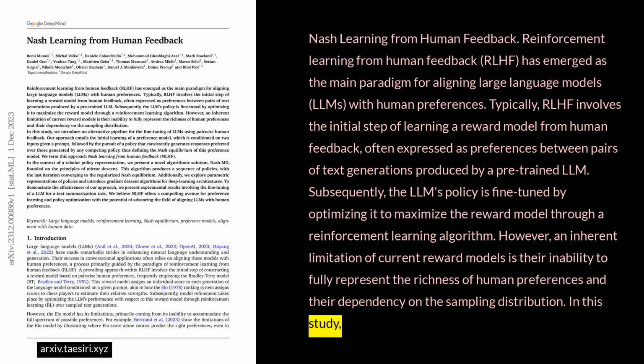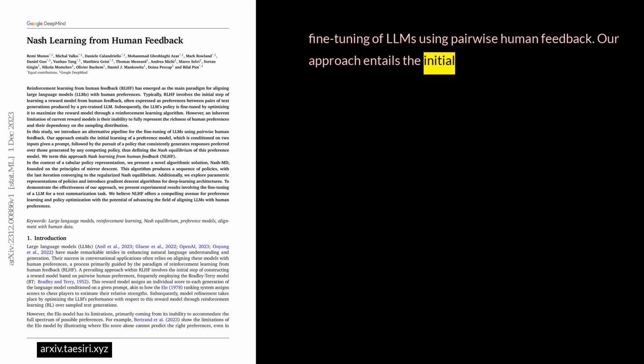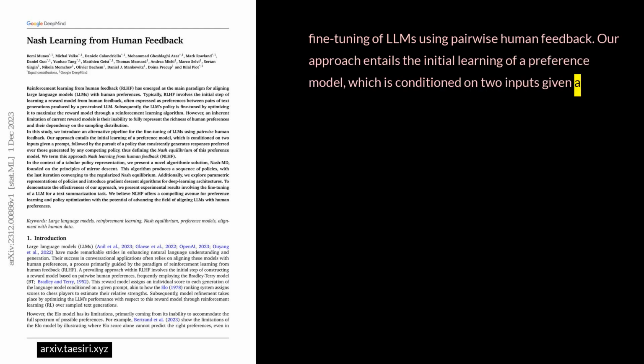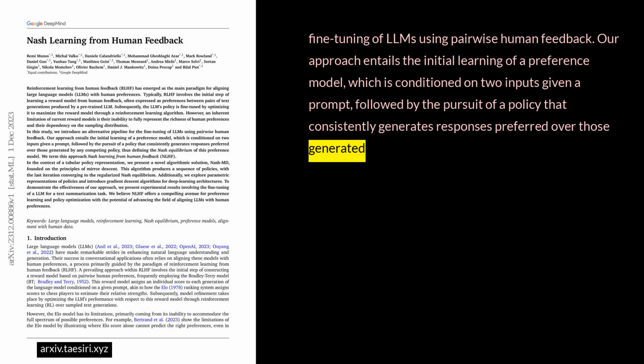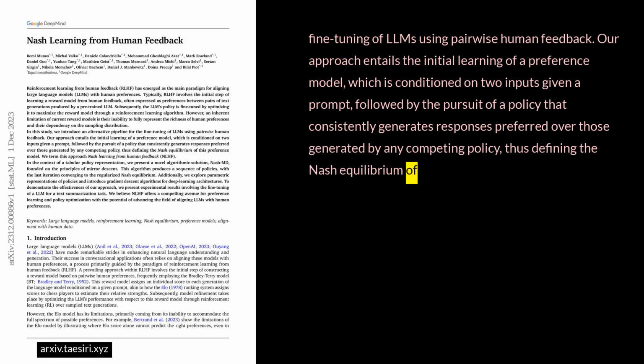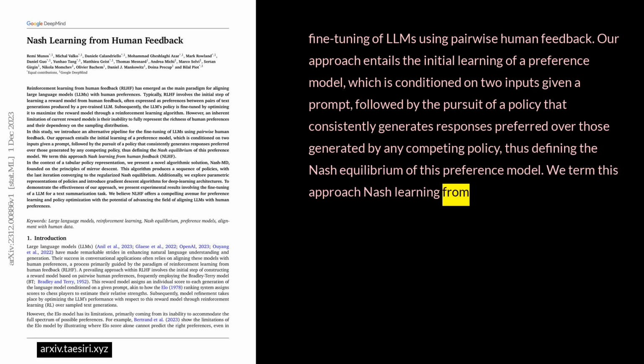In this study, we introduce an alternative pipeline for the fine-tuning of LLMs using pairwise human feedback. Our approach entails the initial learning of a preference model, which is conditioned on two inputs given a prompt, followed by the pursuit of a policy that consistently generates responses preferred over those generated by any competing policy, thus defining the Nash equilibrium of this preference model. We term this approach Nash learning from human feedback, NLHF.